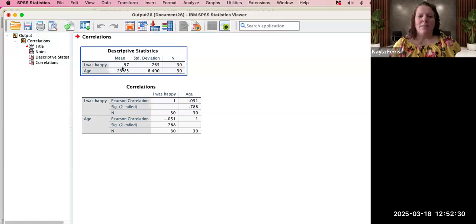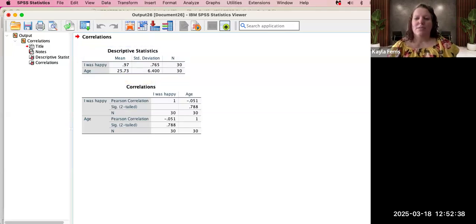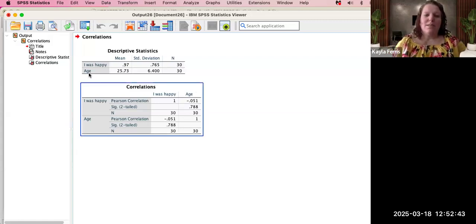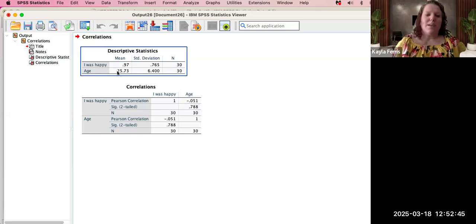So I was happy. The mean is 0.97 with a standard deviation of 0.765, meaning that the responses varied moderately for the happiness. The mean age was 25 or about 26 years old with a standard deviation of about 6.4 years.